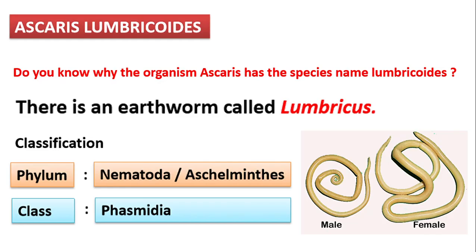In today's class, we are going to study Ascaris lumbricoides. Do you know why the organism Ascaris has the species name lumbricoides? It is because there was an earthworm whose name was Lumbricus, and when you see Ascaris lumbricoides, it looks like an earthworm. That's why we call it Ascaris lumbricoides.